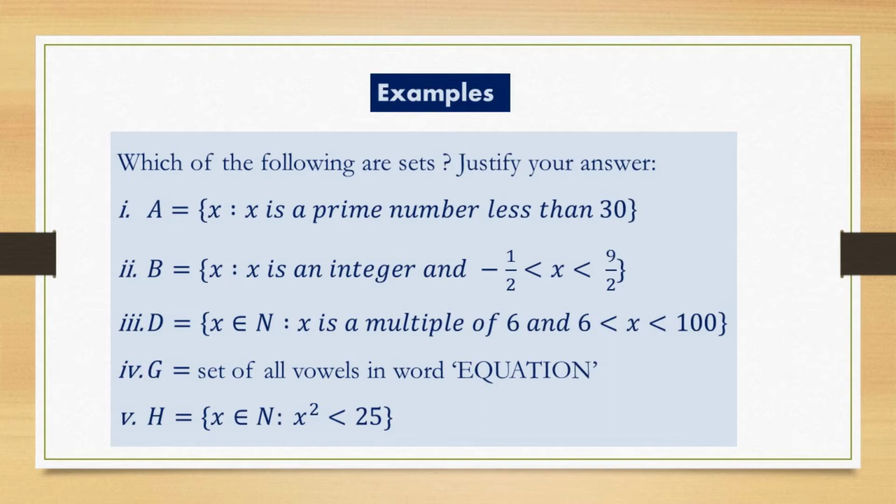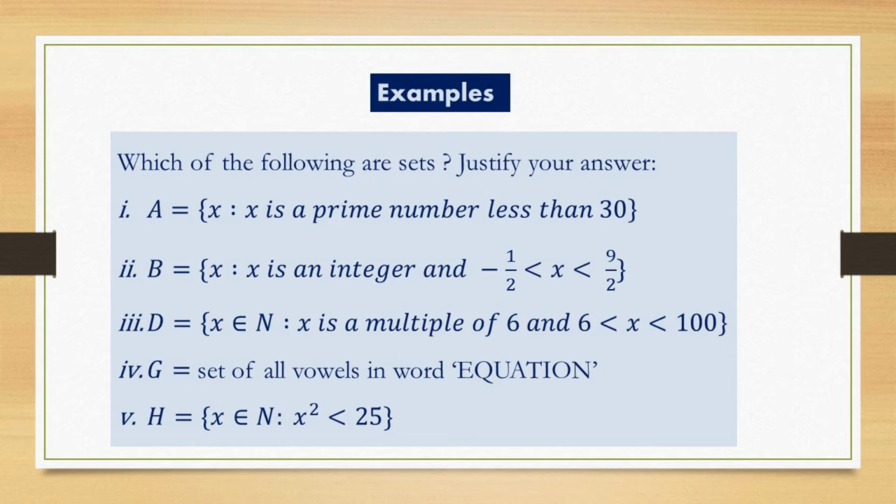So what are those? 6 into 2, 6 into 3, 6 into 4, 6 into 5, means 12, 18, 24, 30, 36 and so on up to less than 100. So again, this is a well defined collection, so this is also a set.